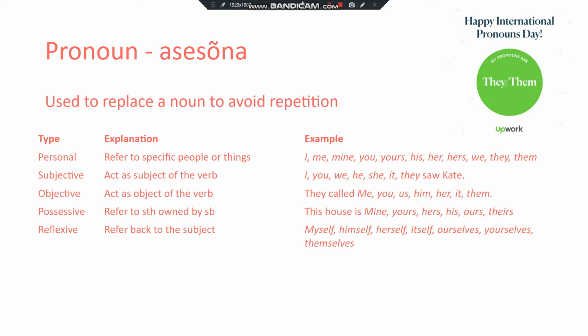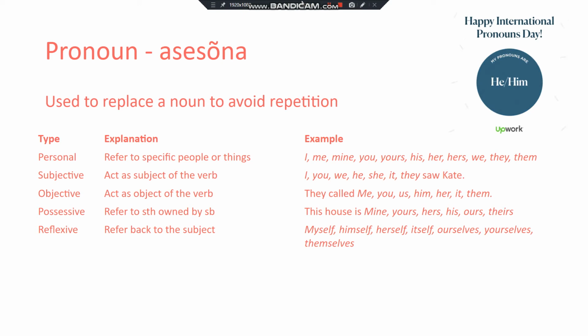So you can see that all of these pronouns need a certain person to be used. So they don't stand on their own. Well, I could be used and you, but otherwise if I say his or her and I haven't told you who I'm talking about, it could be quite confusing.